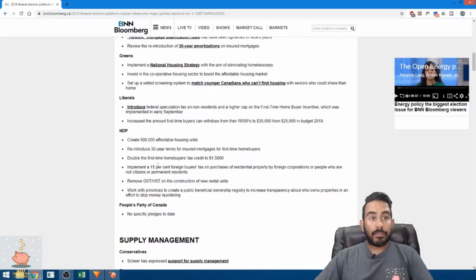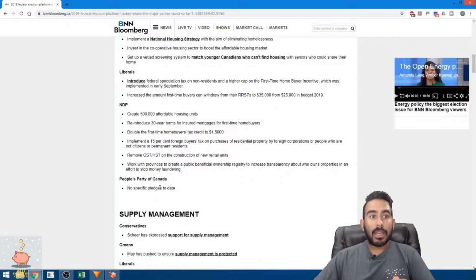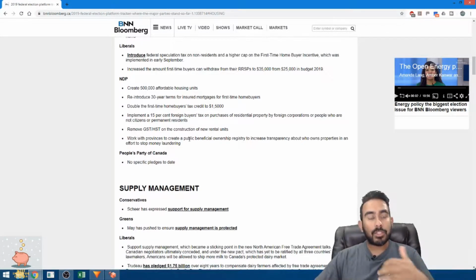NDP wants to create 500,000 affordable housing units, reintroduce the 30-year mortgage, and double the first-time home buyer tax credit, and also implement a 15% tax on foreign buyers, and remove the GST on new construction, and work with the provinces to create a public beneficial ownership registry to increase transparency about owners.